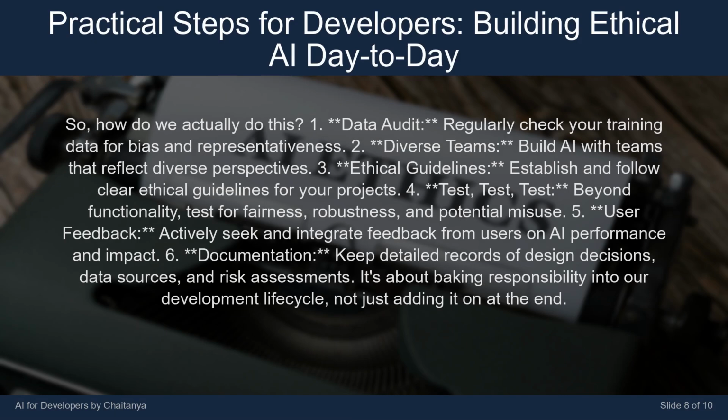So, how do we actually do this? 1. Data audit. Regularly check your training data for bias and representativeness. 2. Diverse teams. Build AI with teams that reflect diverse perspectives. 3. Ethical guidelines. Establish and follow clear ethical guidelines for your projects. 4. Test beyond functionality. Test for fairness, robustness, and potential misuse.